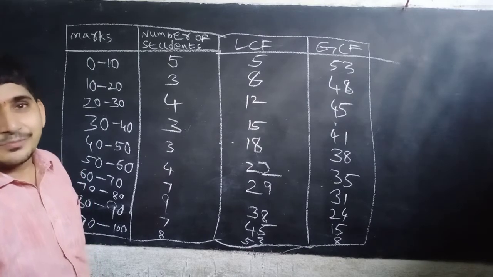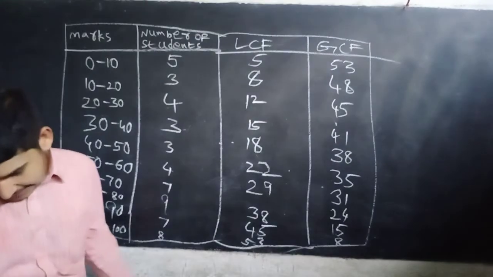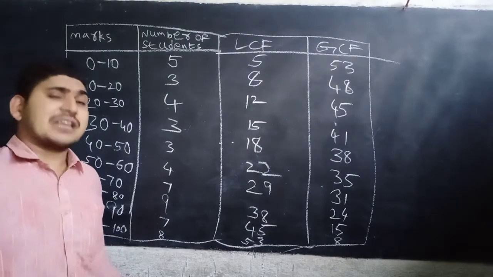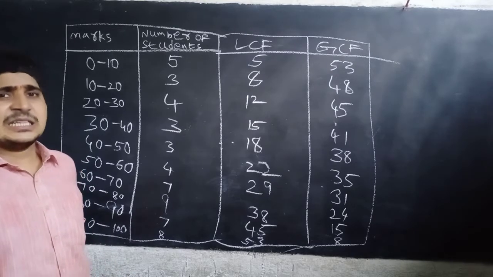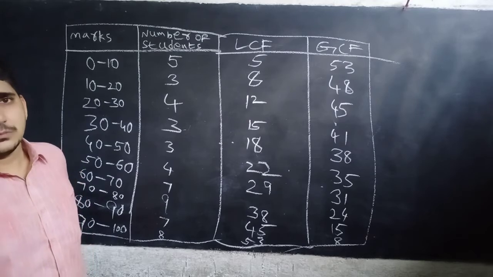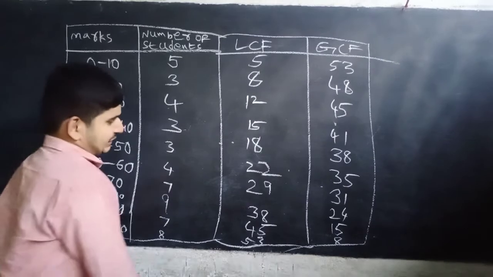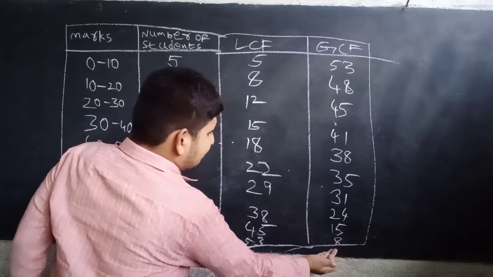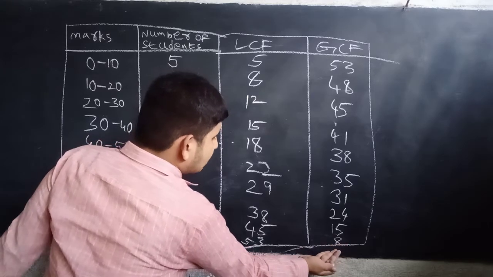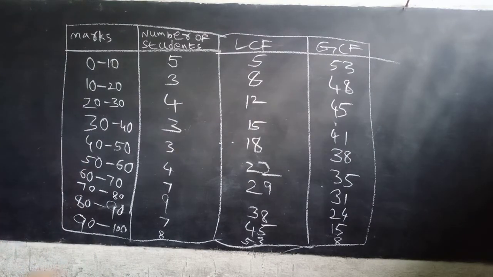But in your textbook, for the GCF value, they use subtraction. That is not comfortable, because we can get confused. So the better way to find the GCF is to add the frequencies from bottom to top. This is the way of finding the HCF and GCF.